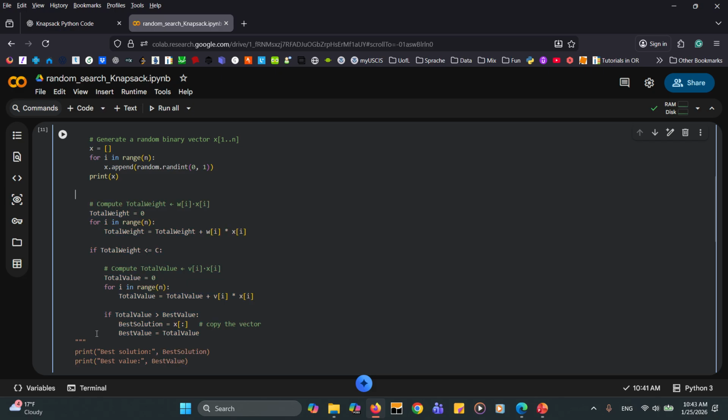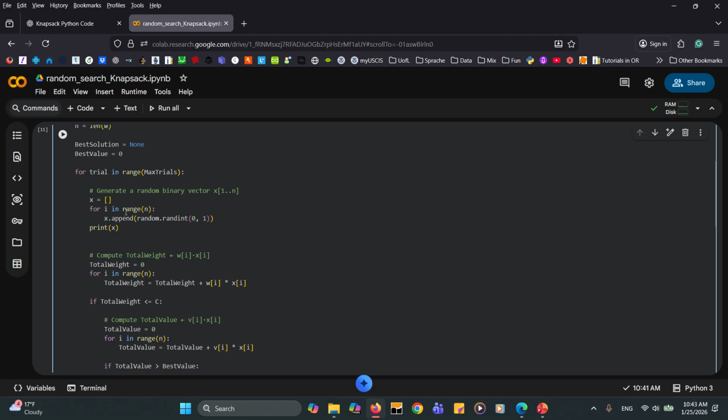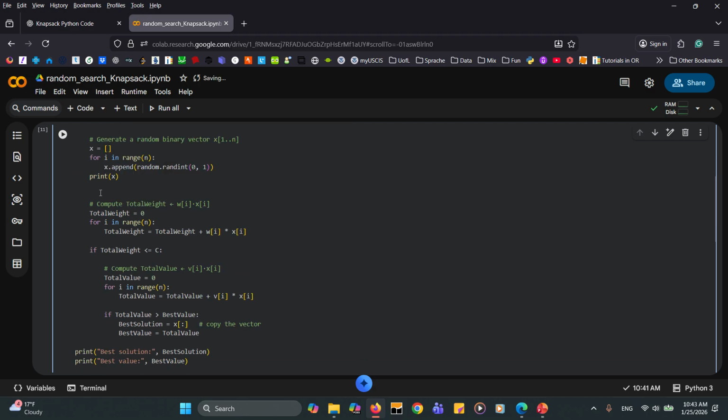Let's get rid of this part and also this one. So here we go. We have this compute total weight. Now that we have those 5 solutions, for each of them we need to calculate the total weight to make sure whether that solution is feasible or not. So first we define a variable total weight equal to 0, the same as what we did for the exhaustive search. And then for i in range of n, which means we go through all those 5 items of each solution to update the total weight.